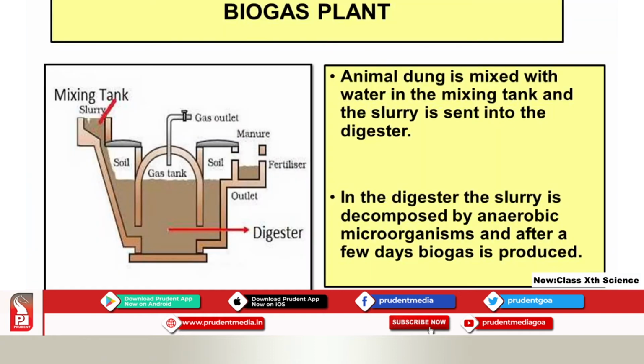How does this biogas plant produce biogas? Firstly, all the waste material along with animal dung is mixed with water in the mixing tank and a slurry is prepared.